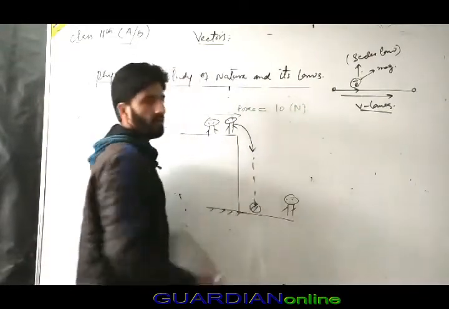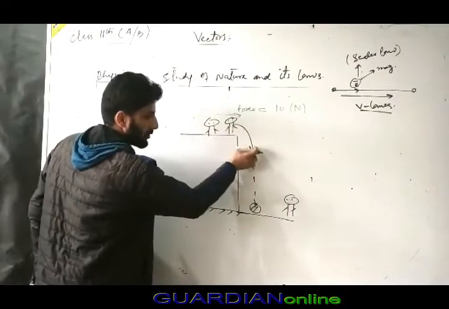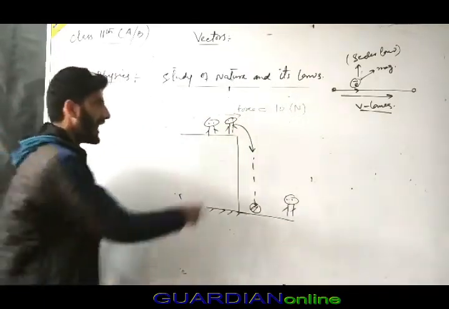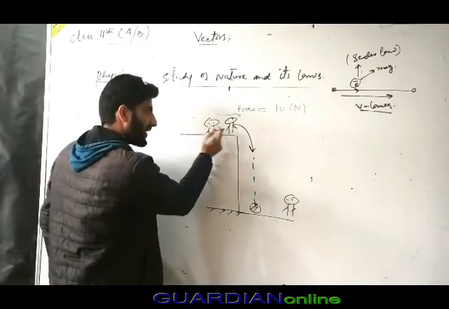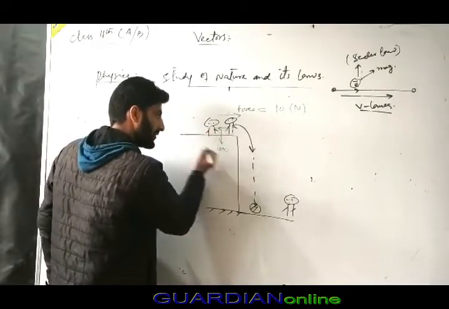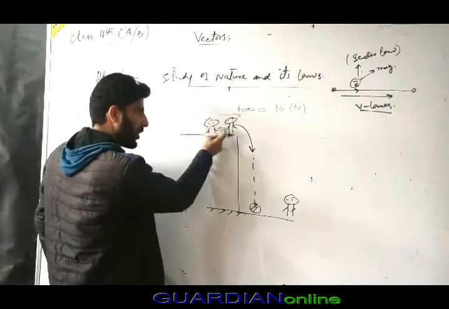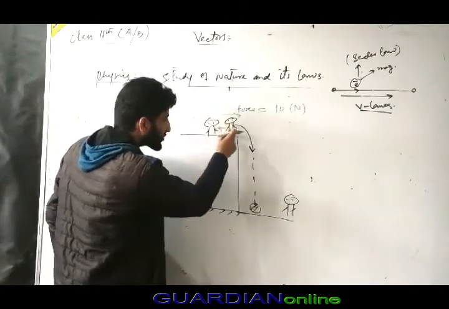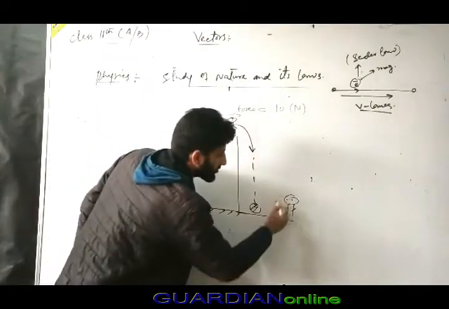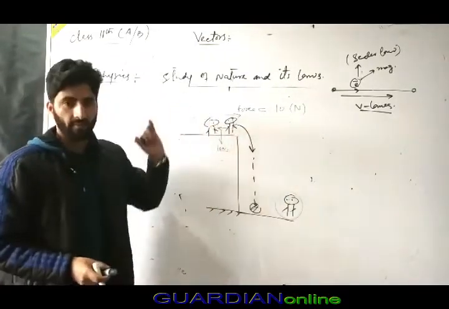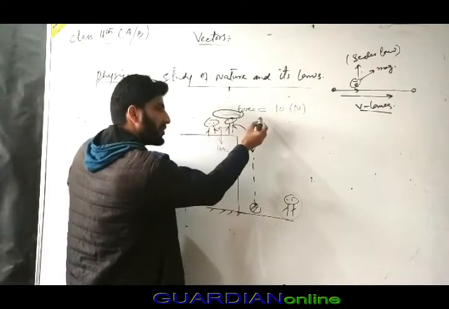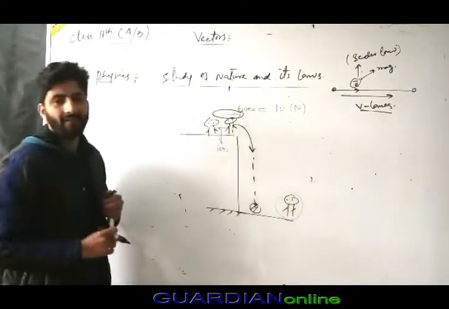Let us say it has 10 newtons of force. If this man exerts the force, the person goes down. But if the force were applied in the opposite direction, the person would be saved, because the force is applied in the opposite direction. So what can you conclude? You conclude depending upon this direction. If you know the direction of the force, you can conclude what happens, and this is the importance of direction in vectors.